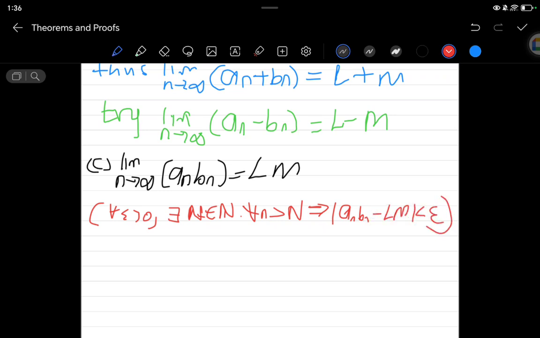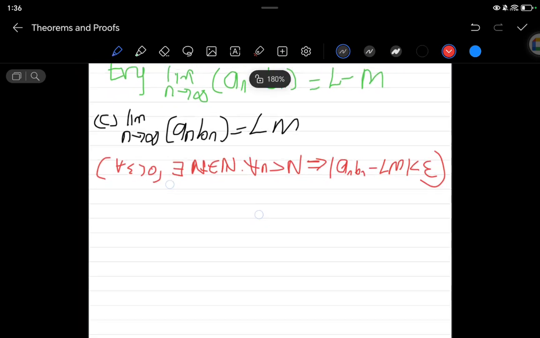So this is what we must prove. First, I'm going to start with the absolute value of a_n b_n minus LM.